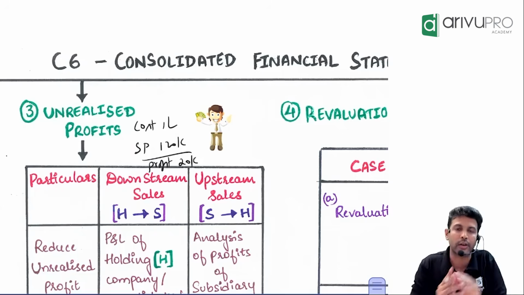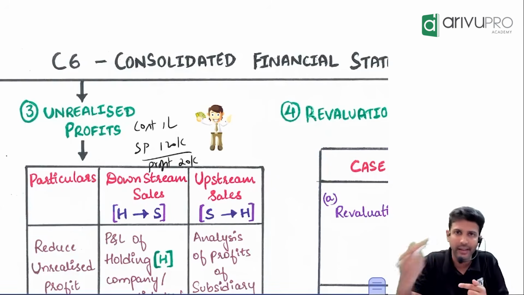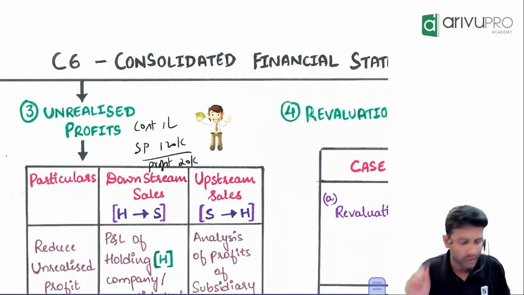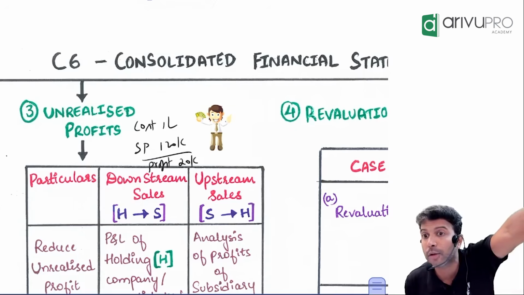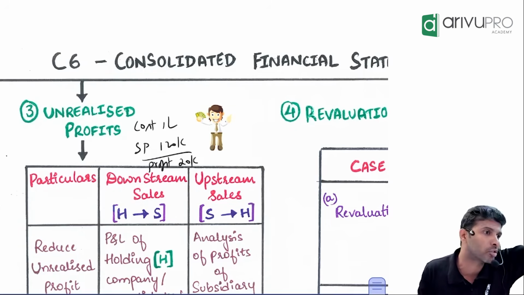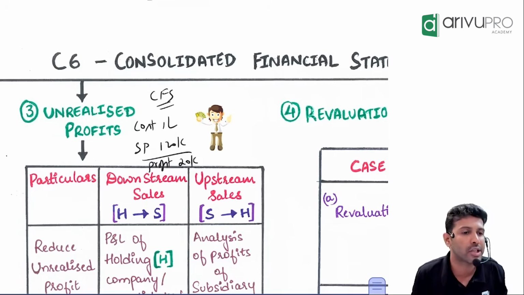For CFS, for consolidation purposes, we are treating them as one. If you show this profit, it gives a weird feel that you made a profit from yourself. Hence this particular 20,000 profit you have to eliminate. Where do you eliminate it? In H Limited books, S Limited books, or consolidation books? This elimination will only happen in the consolidated financial statement, not in the individual financial statements.